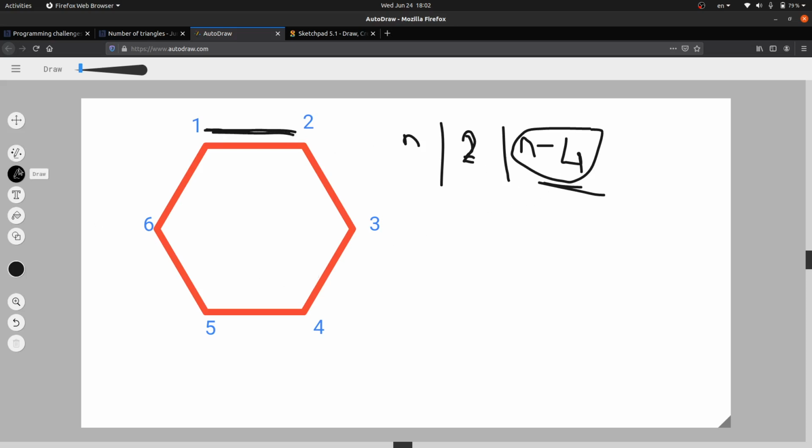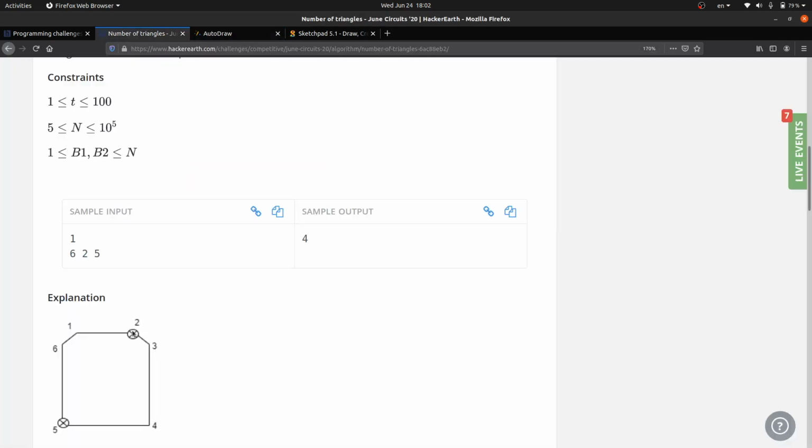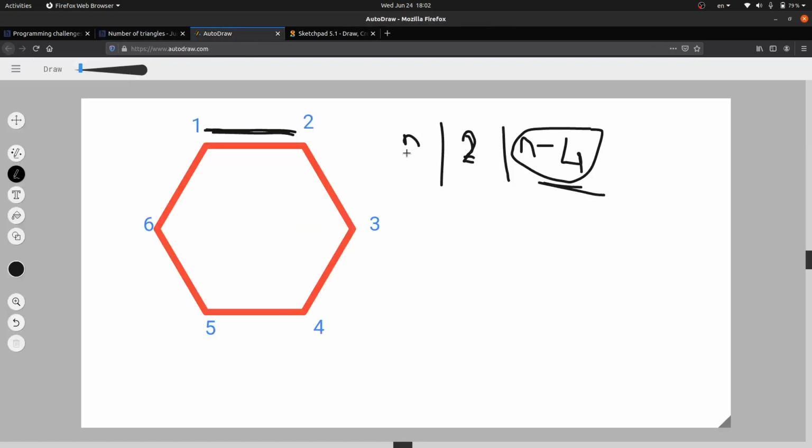But we are also given that we have black colored vertices, so we cannot take those. If out of these n minus 4 we have any black vertices, then we will subtract those from our answer. If these two are both black, then n minus 4 is our answer. If either of 3 and 6 is black, then n minus 5 will be our answer.